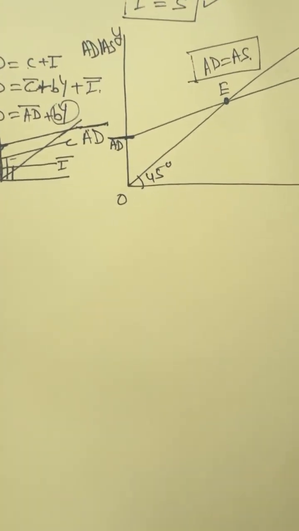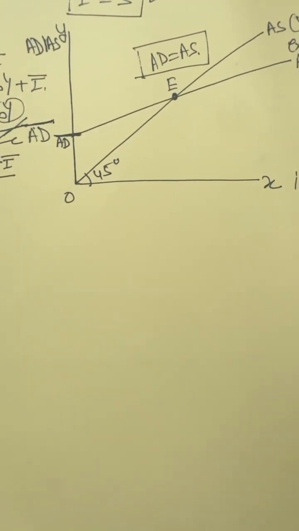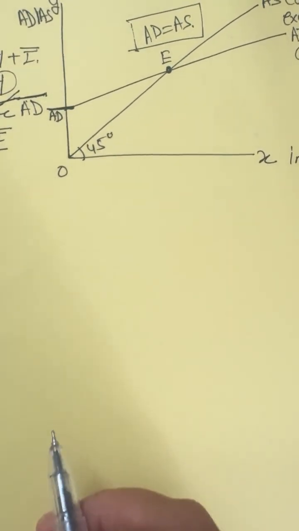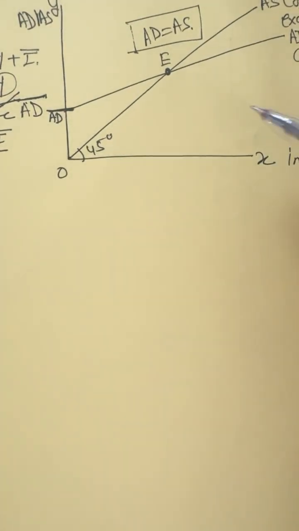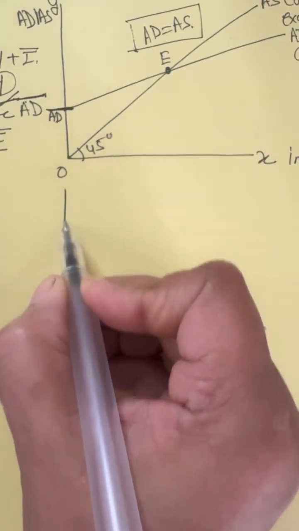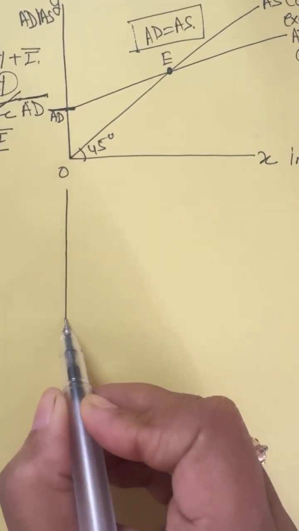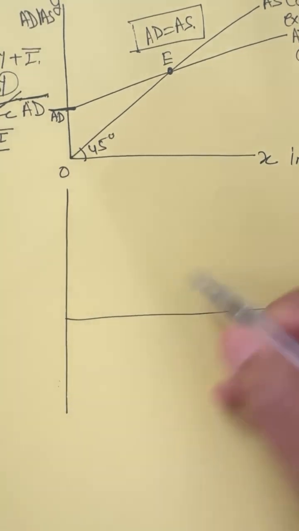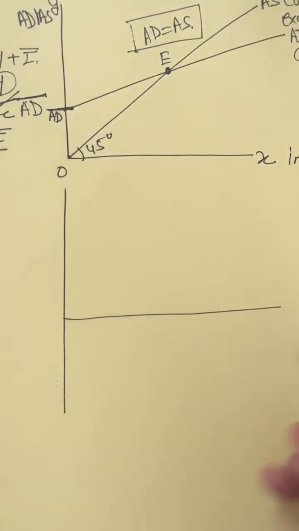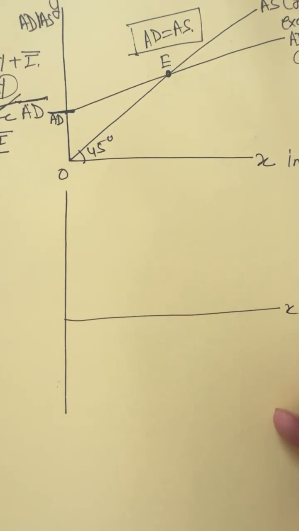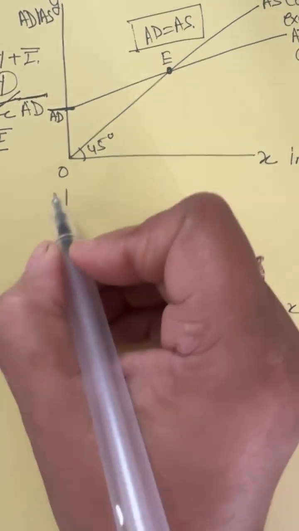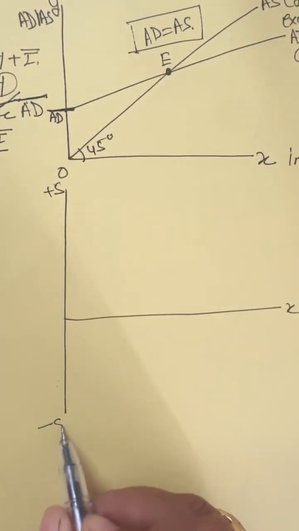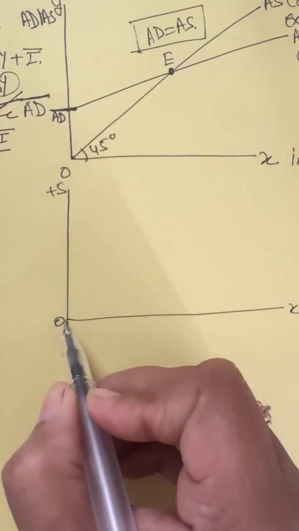Now, if you want to draw the equilibrium point of the economy with the help of the saving-investment approach, you can directly draw the saving-investment approach, or you can draw it with the help of this diagram. For that, we need to understand that this is my saving curve, which starts from the negative axis and moves to the positive axis of y. The x-axis again will keep income, and on the y-axis, the positive side is saving and the negative side is also saving, and this is the origin point.